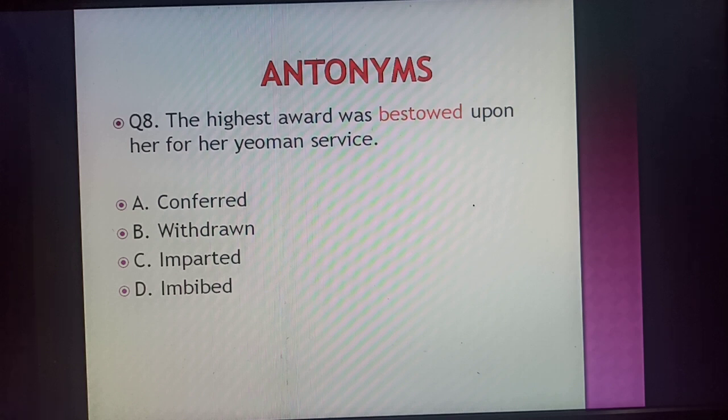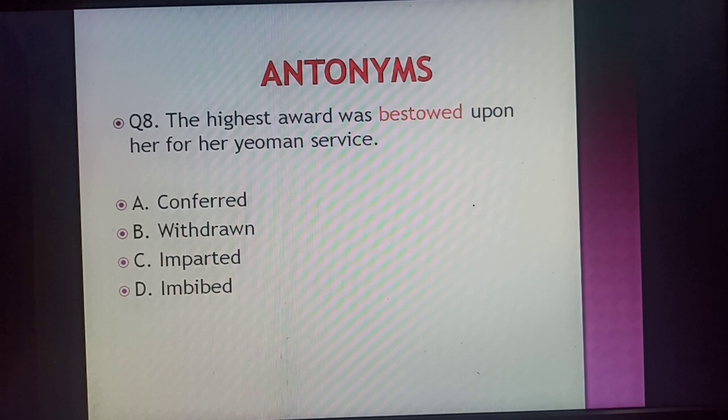Or in army we see officers are bestowed the stars or other ranks on their soldiers, so that means conferred. Okay, so it means conferred.